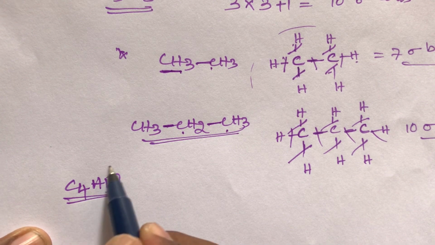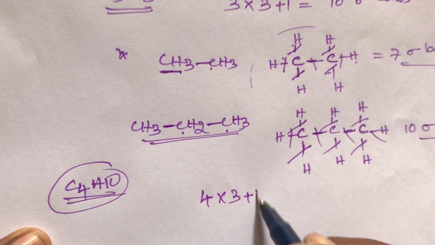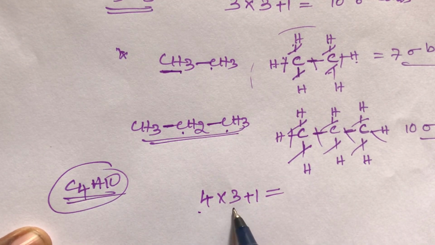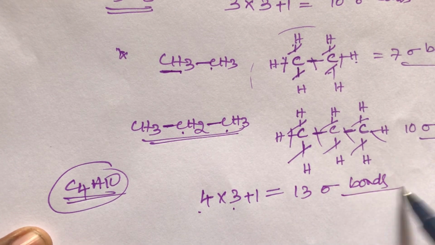Here in this C4H10, how many carbons are there? 4 carbons. 4 into 3 plus 1. That is 4 times 3 is 12, plus 1. 13 sigma bonds are there.